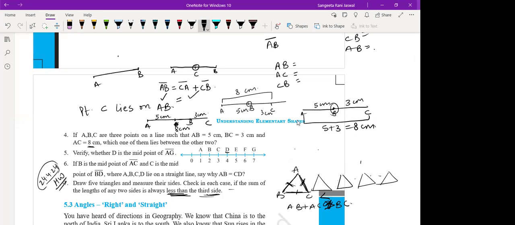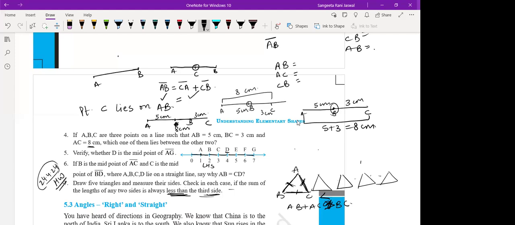If I see towards the left hand side of D, I have one part here, another part here, 3, 4 parts towards the left hand side. And towards the right hand side, I have 1, 2, and 3 parts. So verify whether D is the midpoint of, oh, it's saying A to G, not 0 point, A to G. Till A we have 3 parts this side and 3 parts on the right hand side. So is D the midpoint of AG? Yes, ma'am. So D is the midpoint of AG, right?